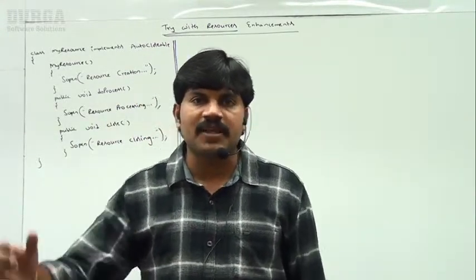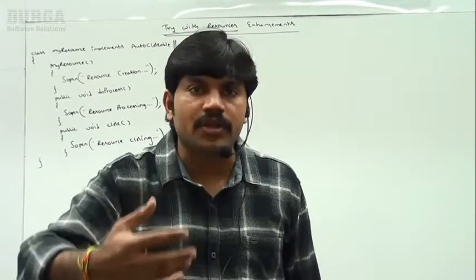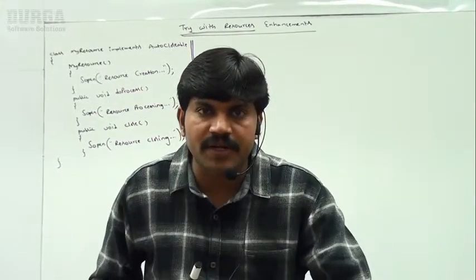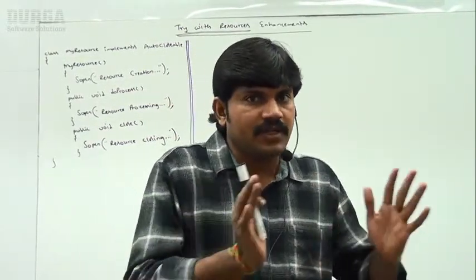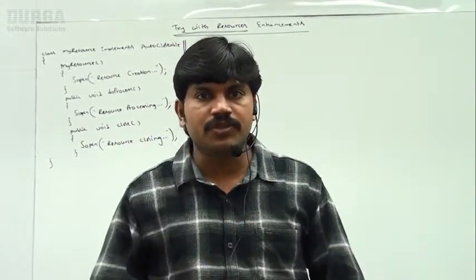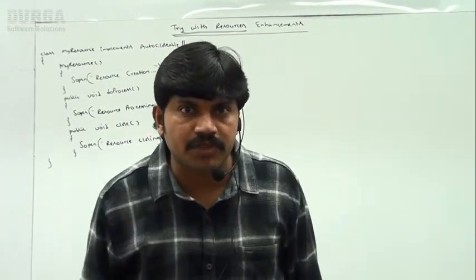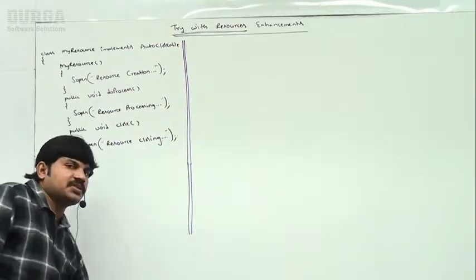Sir, instead of using a buffered reader or database connection, I want to define my own resource. For that resource, how can you write the code in the 1.6 version, the 1.7 version, and the 1.9 version? I will show the different version codes so that you can see what advantage we get from version to version. Okay, sir, now have a look at this.